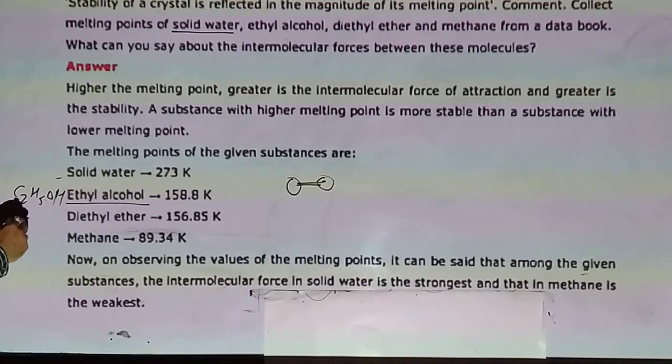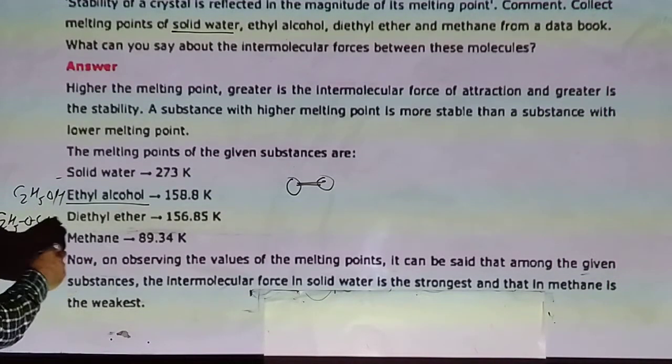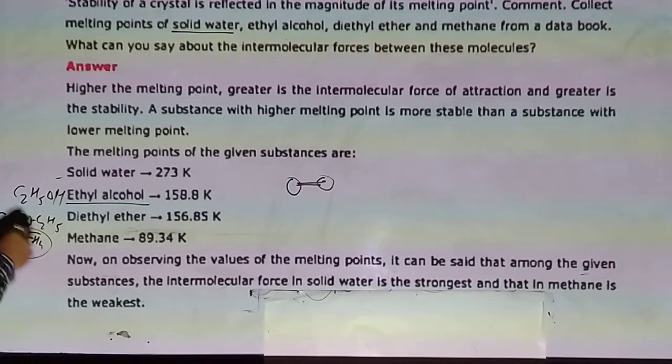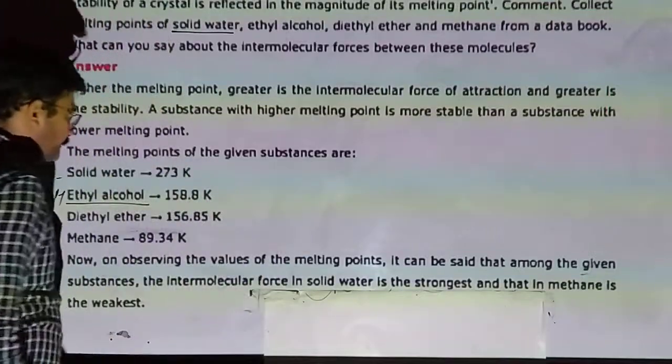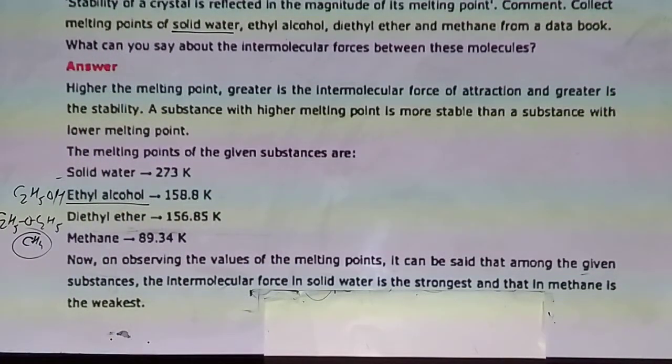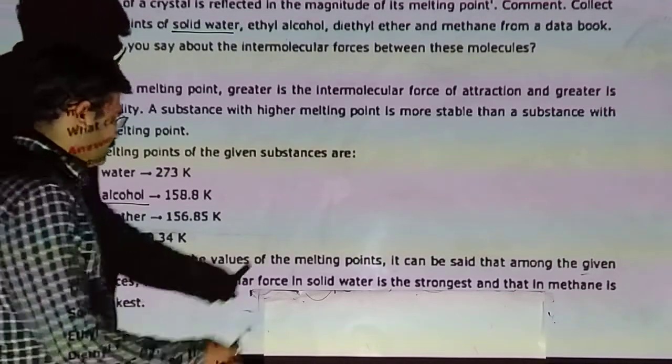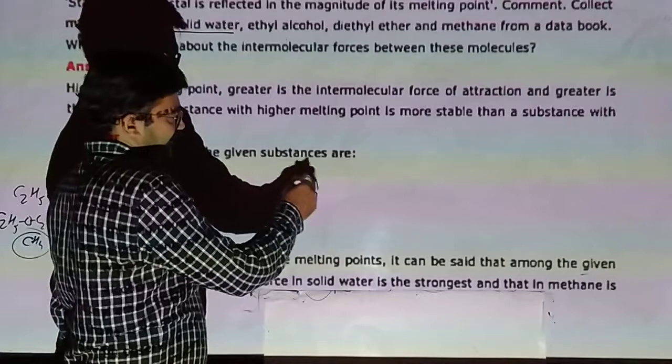Diethyl ether 156.85. Methane 89.34. A reason for that is here ice possesses the highest. Step by step, first we are discussing methane.